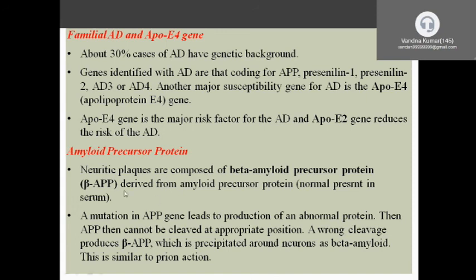Amyloid precursor protein. Due to changes, it is converted into the abnormal protein, that is beta amyloid. They cannot be cleaved properly.